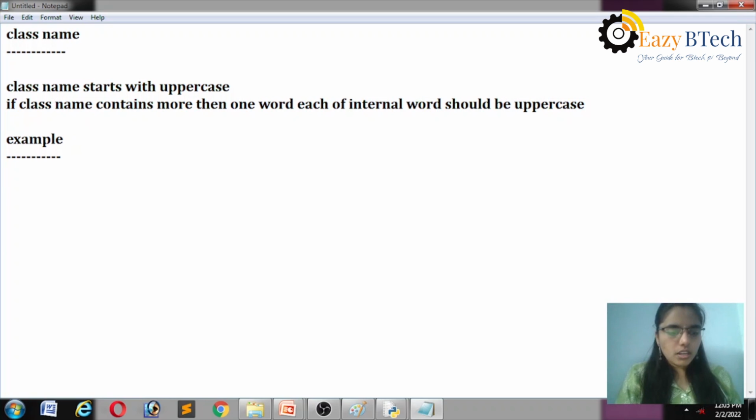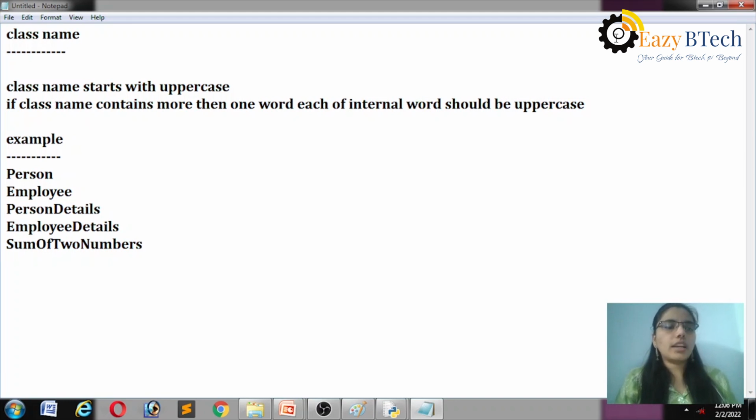See here, for example, my class is Person, my class is Employee. My class name is PersonDetails. Person is the first word, Details is the second word. PersonDetails, EmployeeDetails, like this. SumOfTwoNumbers is a class name. We have to print like this.